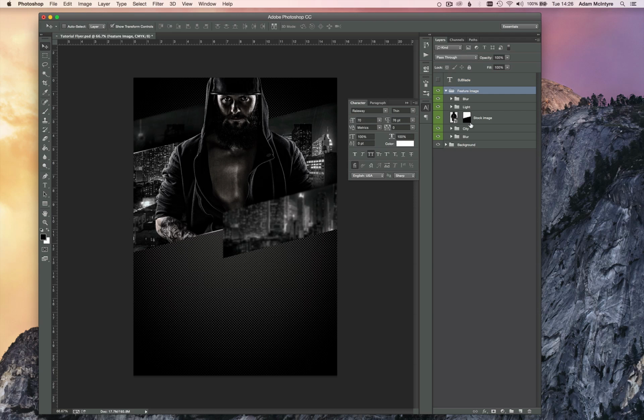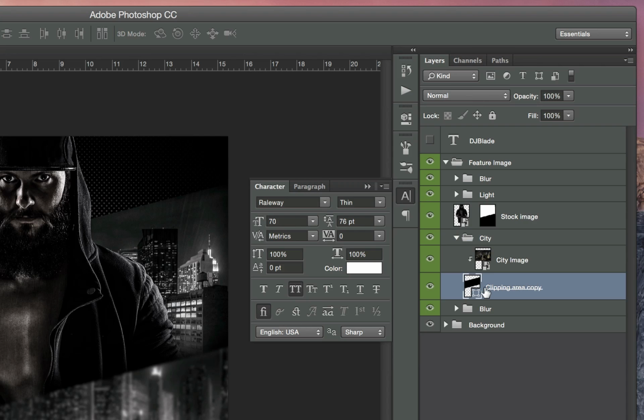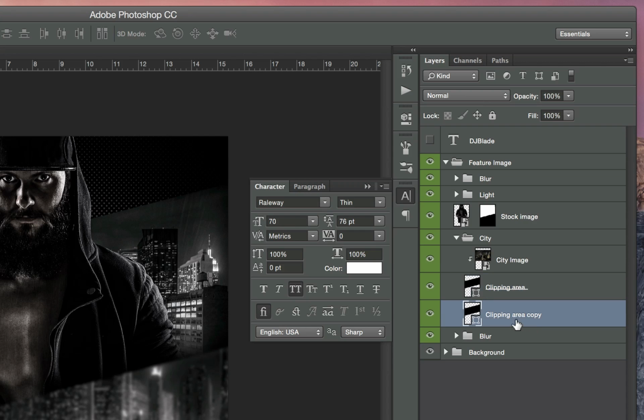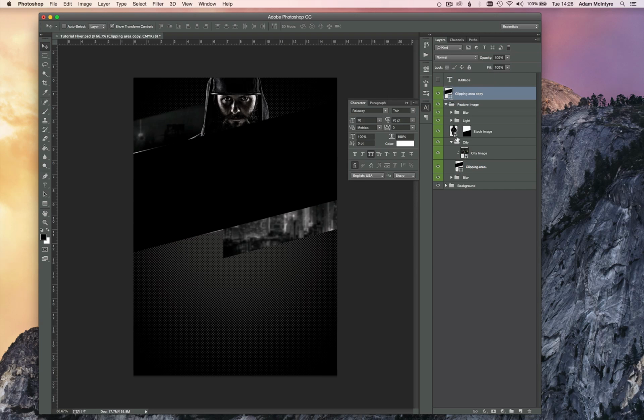So go into our feature image folder, go to the city image, the clipping mask here. I want you to duplicate that. And the duplicated layer that you've got, just drag it out. And we'll call it text background.